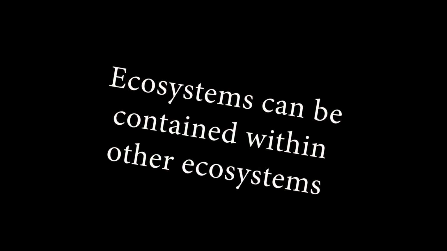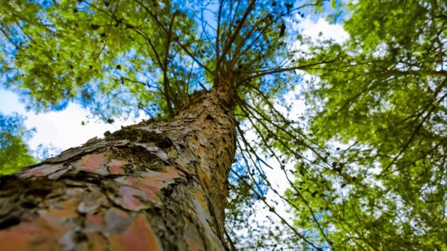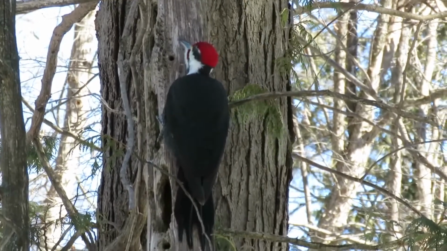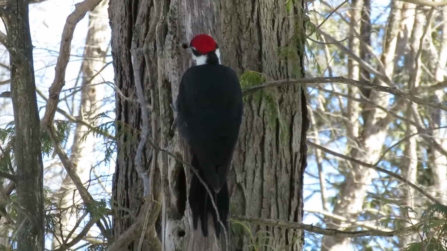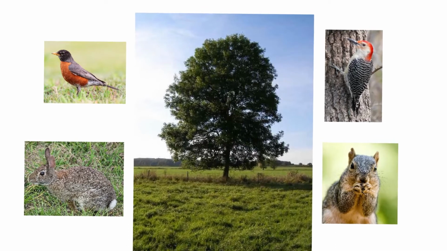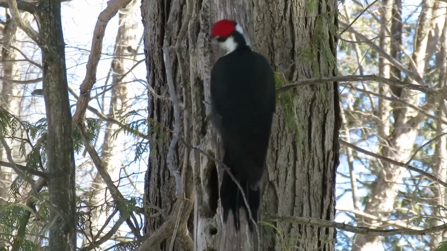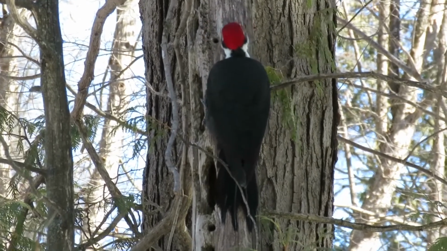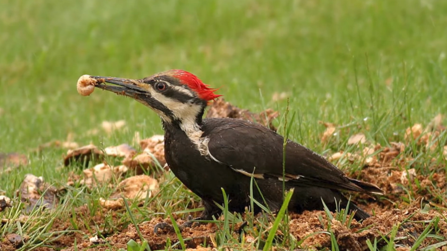Ecosystems can be contained within ecosystems. An ordinary tree within a forest is home to all 5 relationships. A woodpecker eating insects of a tree is considered to be a mutualistic relationship between the woodpecker and the tree. However, there are other relationships in this example as well. The woodpecker eating the insects is a form of predation, as one organism, namely the woodpecker, is consuming the other.